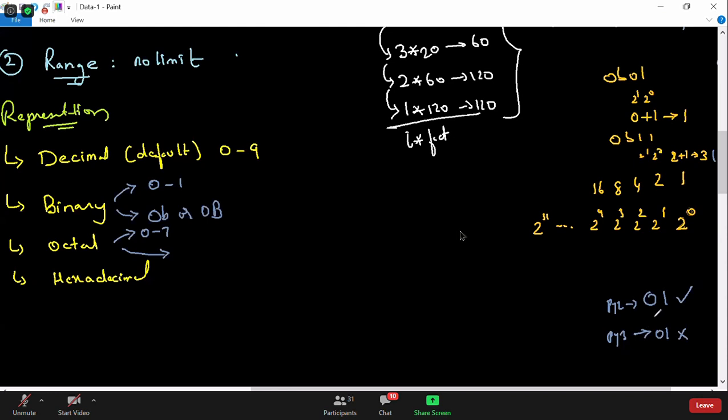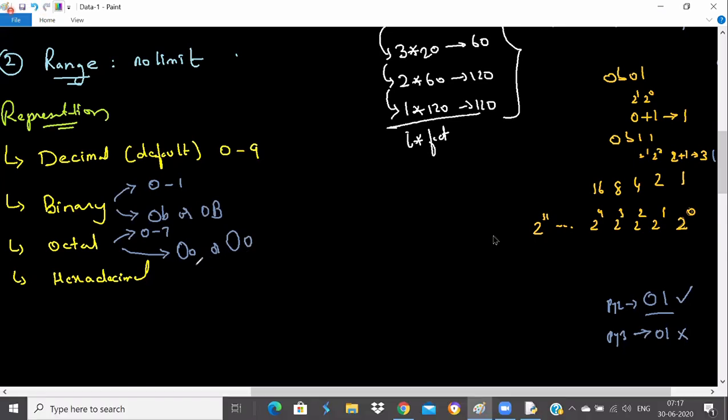The solution is that in Python 2, this 01 will be treated as an octal number. In Python 2, in C language and in C++, if you take any number preceded with 0, it will be taken as an octal by default. But in Python 3, it should be prefixed with 0o. You are 100% correct. It should be prefixed with 0 small o or 0 capital O to tell that it's an octal number.